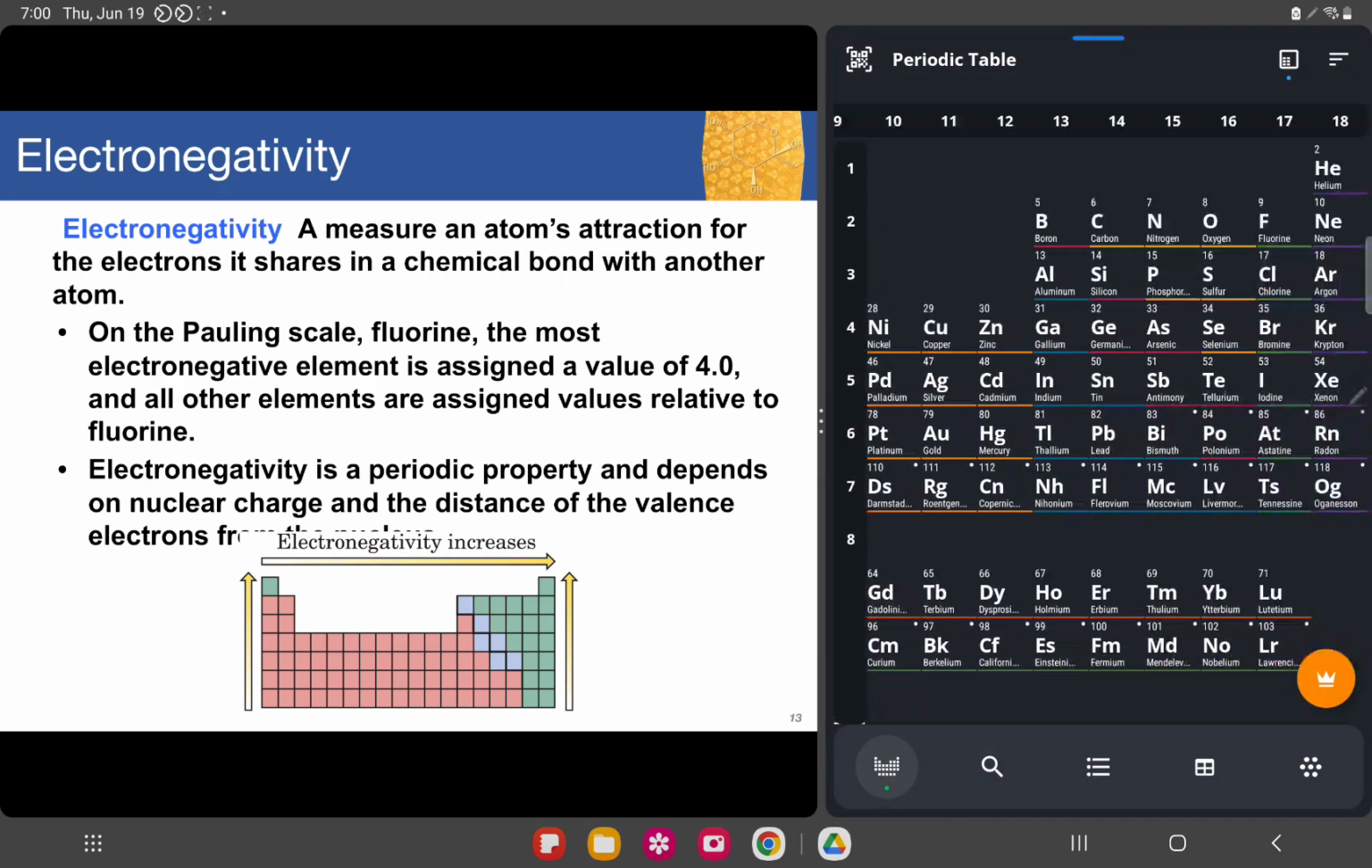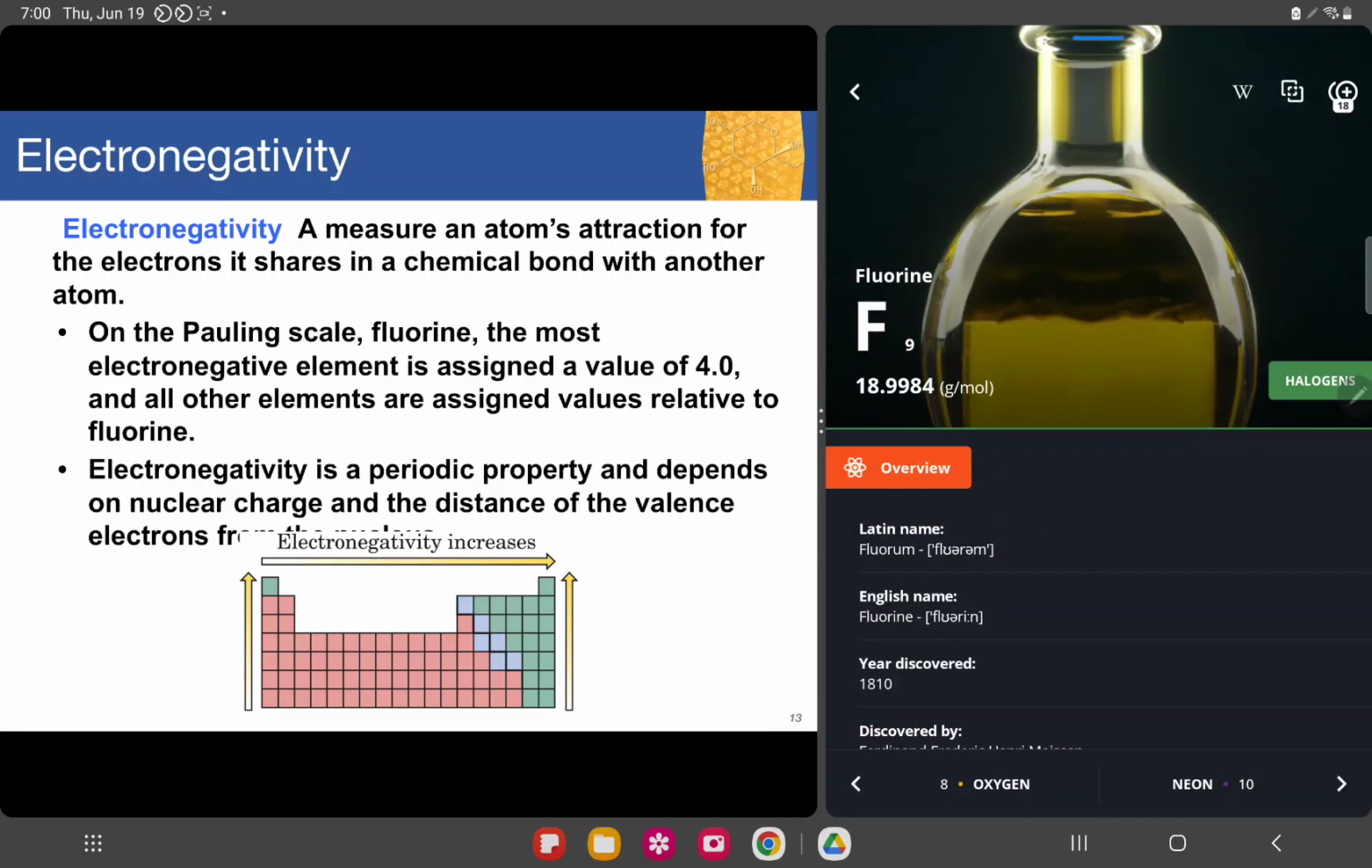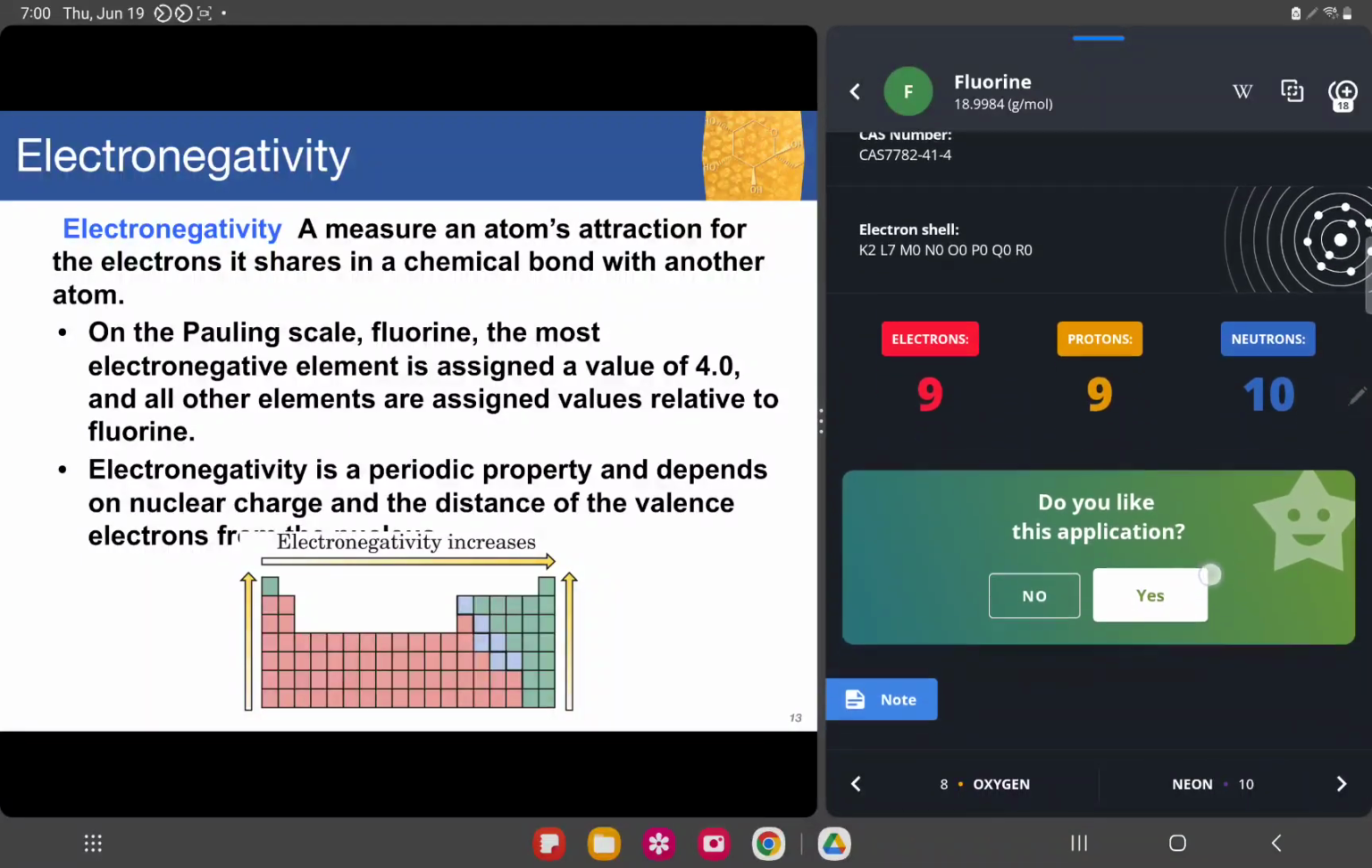Okay, sorry, this one pala. Ito pala, nandito pala sa area na ito. Fluorine is right here and it contains the highest electronegativity. Okay, hold on. Let's check if it's really 4.